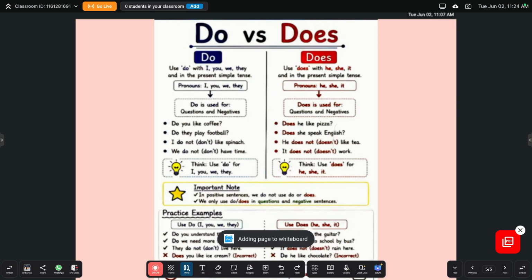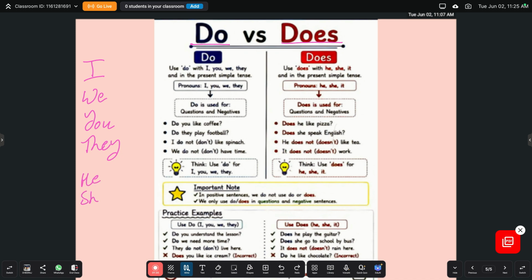Okay. So now we talk about do and does. When do we use do and when do we use does? As in the previous class, I explained that we talk to eight persons: I, we, you, they, he, she, it, and Mr. Singh.